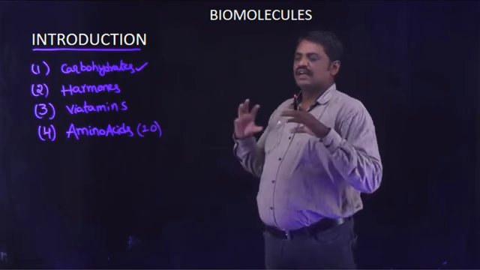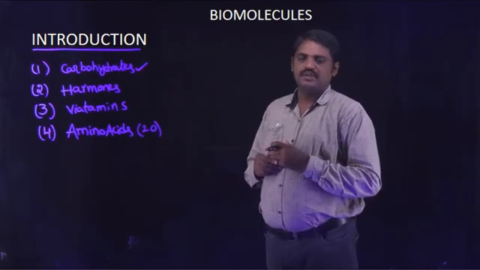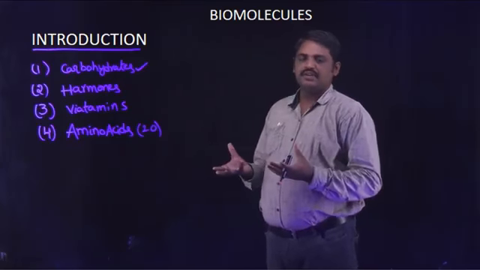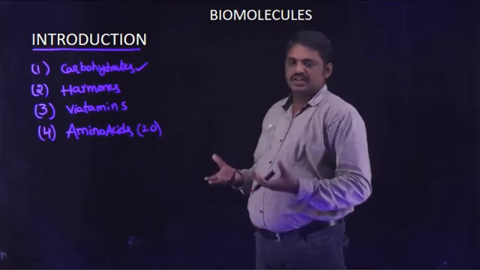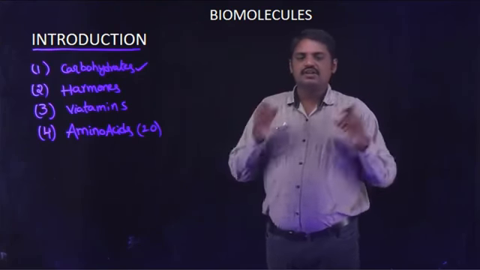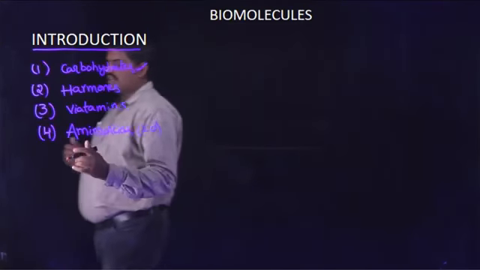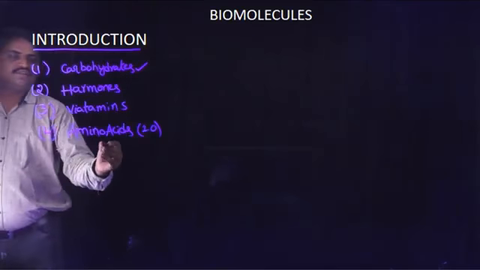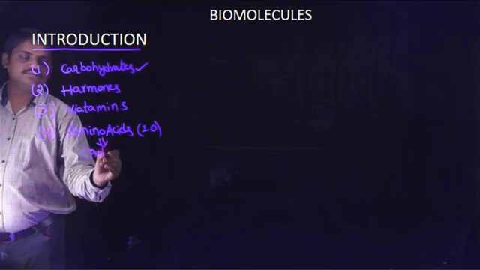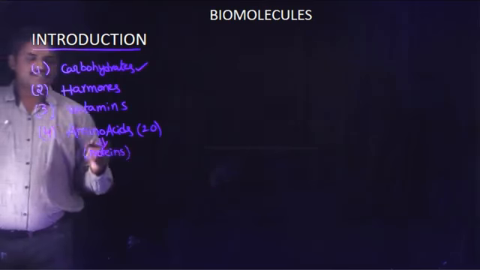The collection of different amino acids produces proteins. Proteins are classified into 4 categories on the basis of structure: primary, secondary, tertiary, and quaternary proteins. The collection of different amino acids is denoted as proteins.